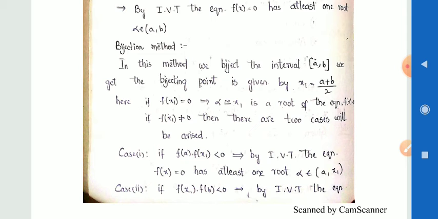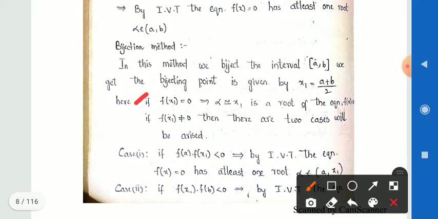If f of x1 is not equal to 0, then two cases arise, case 1 and case 2.